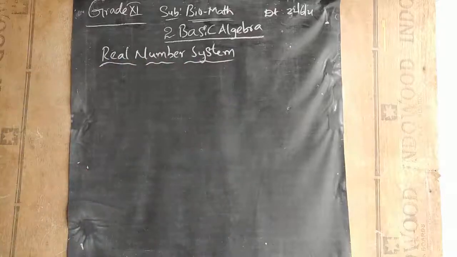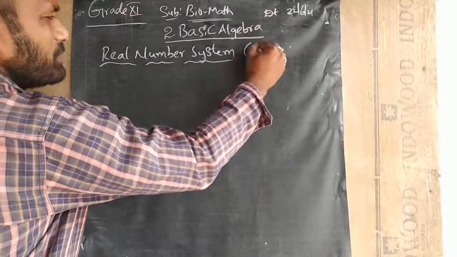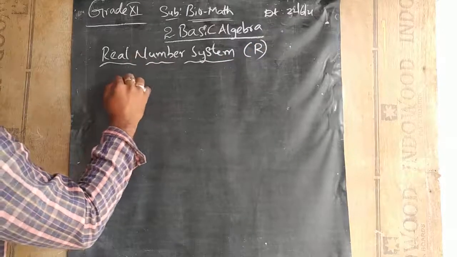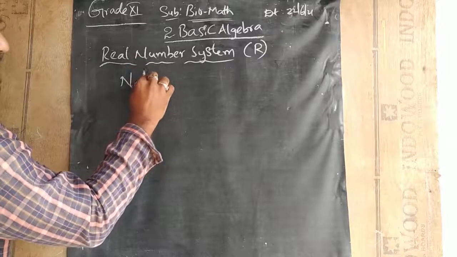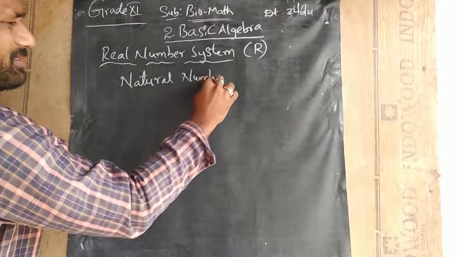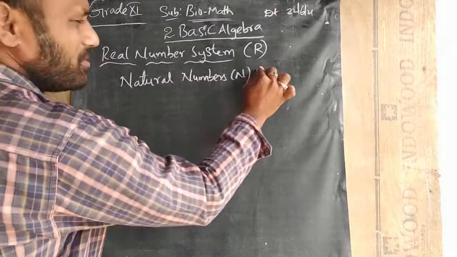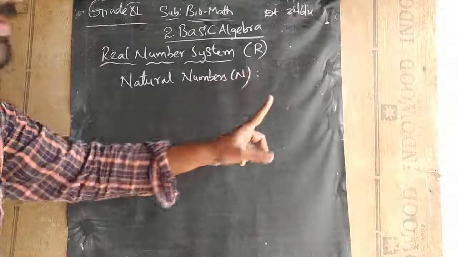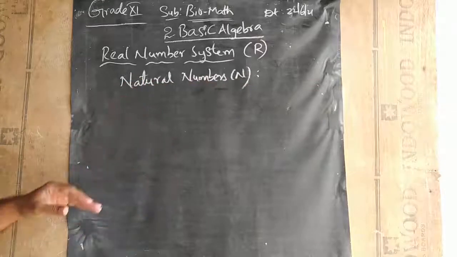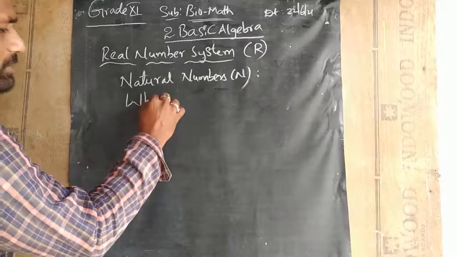So real number system. In this real number system, which is denoted by R, we have various types of numbers. First are natural numbers, denoted by capital N. They start from 1 and go up to infinity. These 1 to infinity numbers we call natural numbers, and we also call them counting numbers.